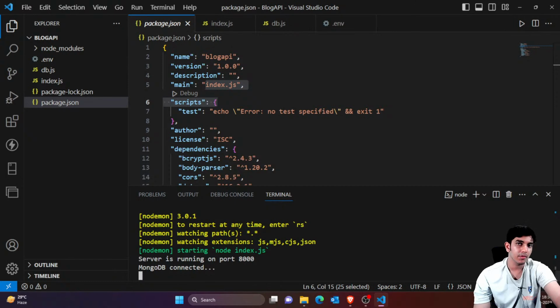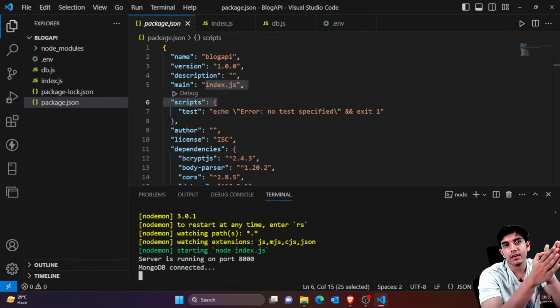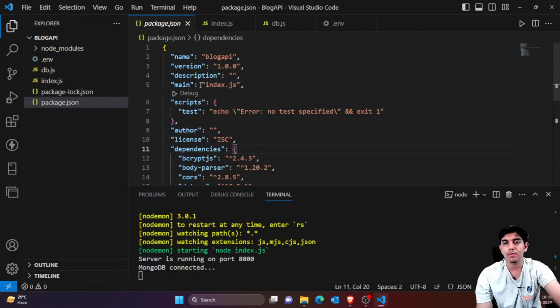If we get time, we would also cover some part of front end, because knowledge of front end is also necessary. Even if you want to become a backend developer, you must know some amount of front end, that is, how the API you create would be used in front end. It's always good to have knowledge of both, and later on you can choose your own path, whether you want to become a back end engineer or a front end engineer. But for now, today we would be only focusing on the back end part.